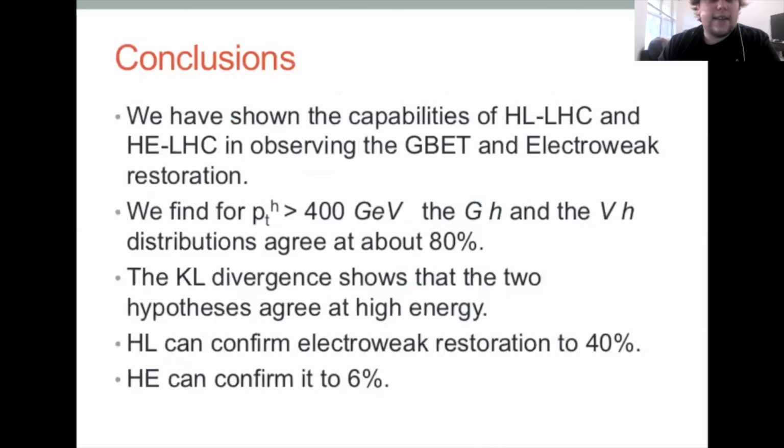So with that, I think I'll just quickly wrap up. We've shown the capabilities of high Lumi LHC and high energy LHC in observing the Goldstone boson equivalence theorem and Electroweak restoration. We find for PTH greater than 400 GeV, the DH and the VH distributions agree at about 80%. And KL divergence shows that the two hypotheses agree at high energy. The high Lumi can confirm Electroweak restoration with about a 40% error, and high energy can confirm it within like 6% error, which is quite good.